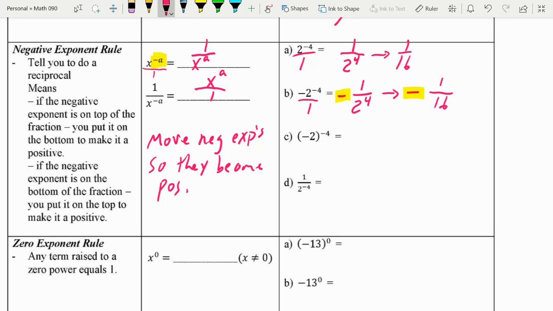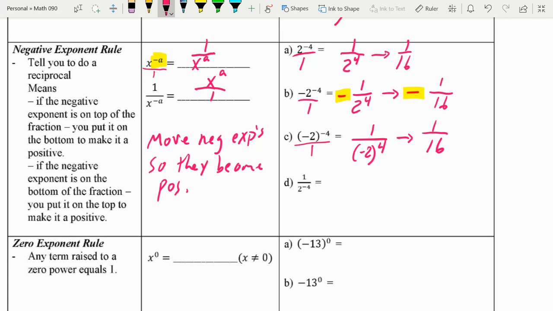Now, if you look at C, do you notice the negative is inside the parentheses? So again, I'm going to think about this over 1, but because the negative's inside the parentheses, I'm going to end up with negative 2 to the positive 4th power. Just the 4 becomes positive. Don't screw that up. So now I end up with 1 over, well, what is negative 2 to the 4th power? It's negative 2 times negative 2 times negative 2 times negative 2. There's 4 negatives, and an even amount of negatives becomes positive. So it becomes 1 over 16.